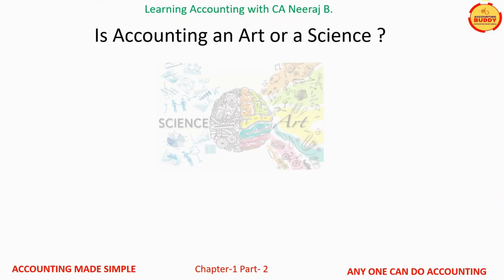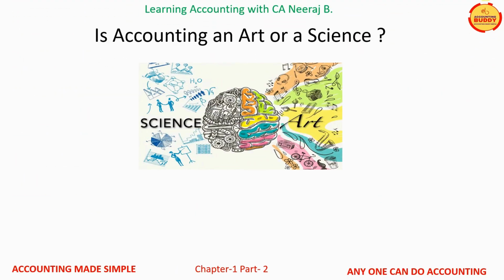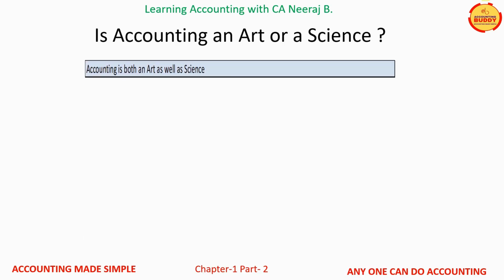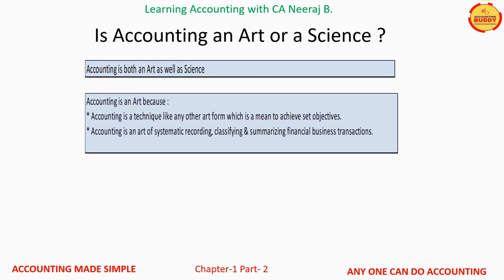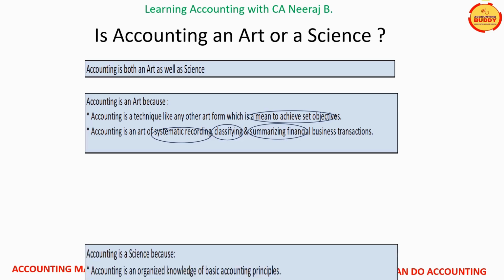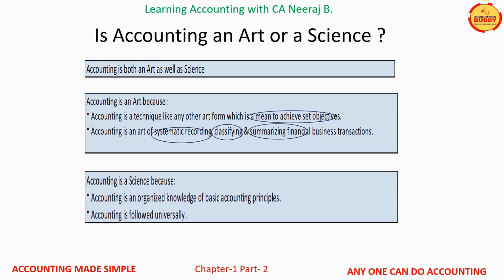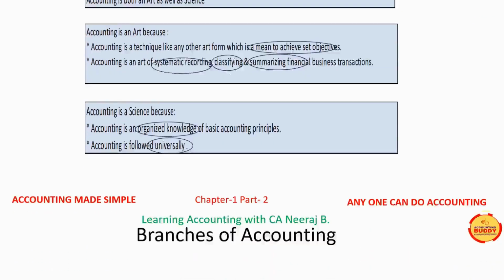This question is often asked whether accounting is an art or a science. It is actually both. Accounting is a means to achieve the objective of systematic recording, classifying, and summarizing financial business transactions. That is why accounting is an art. And accounting is a science as well. It is a science as it is an organized knowledge of business accounting which is followed universally.